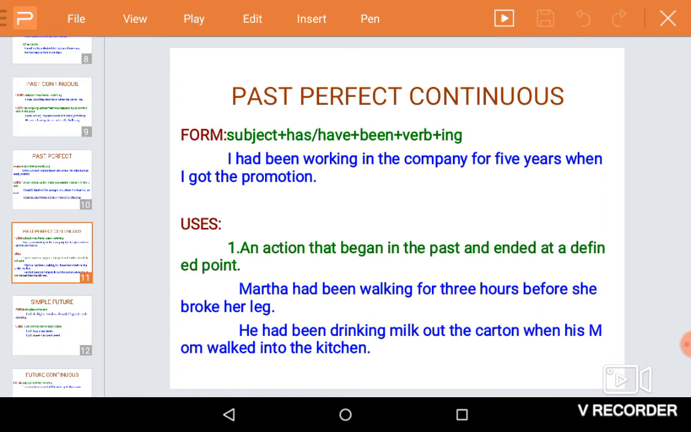Next tense, past perfect continuous. See here, an action that began sometime in the past and ended at a definite point. Martha had been walking for 3 hours before she broke her leg. He had been drinking milk out of the carton when his mom walked into the kitchen. I can give you one more simple example. When the bus reached, I had been waiting there for 3 hours.